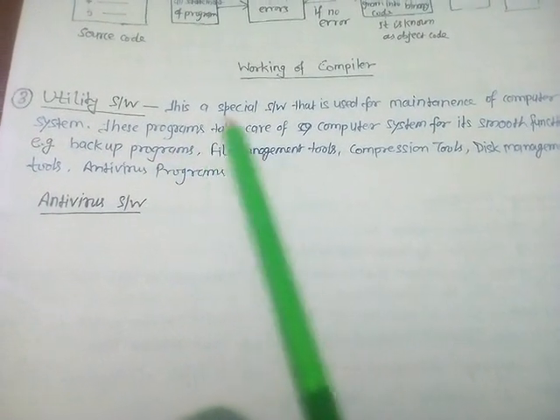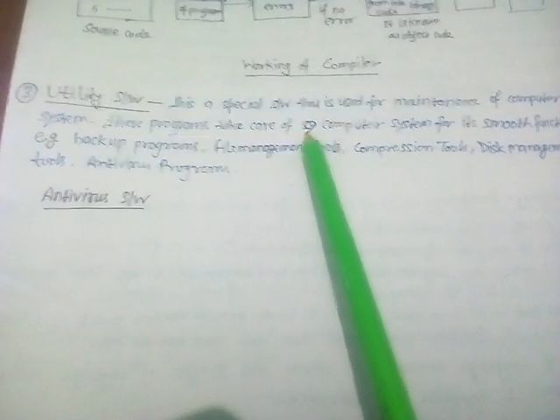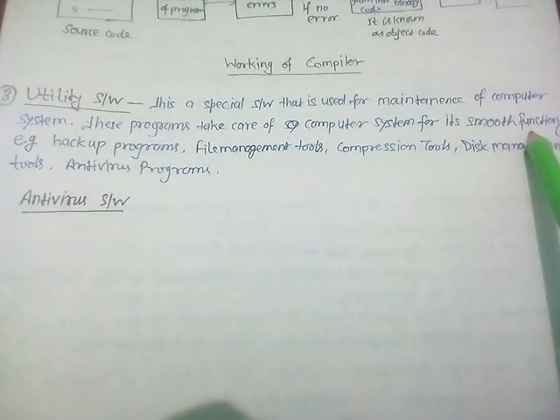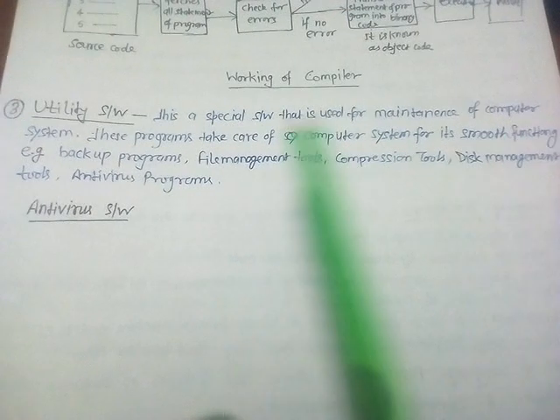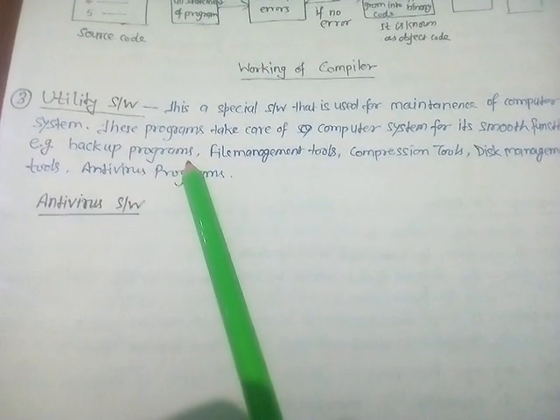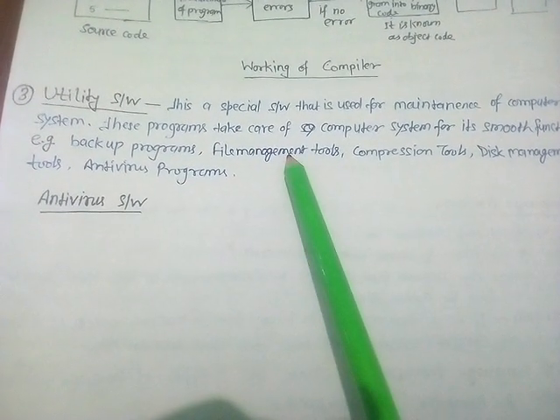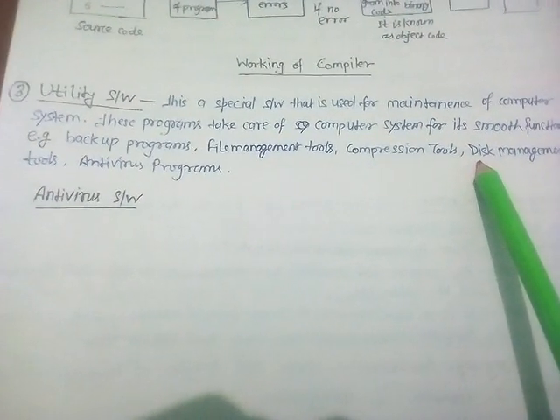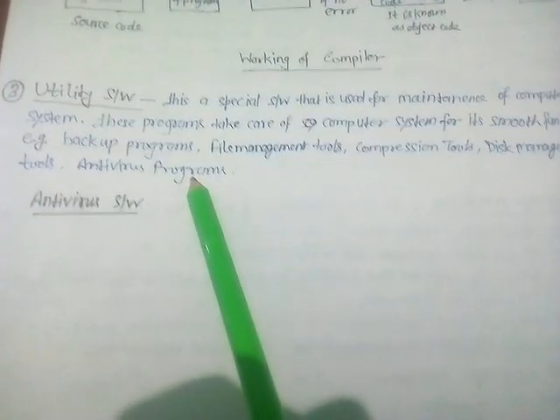These programs take care of the computer system for its smooth functioning. For example, backup programs, file management tools, compression tools, disk management tools, and antivirus programs.